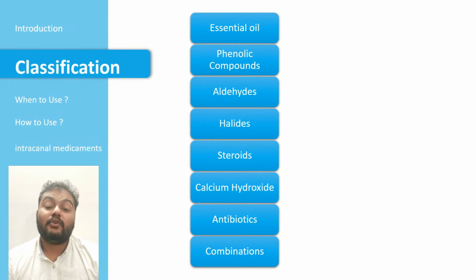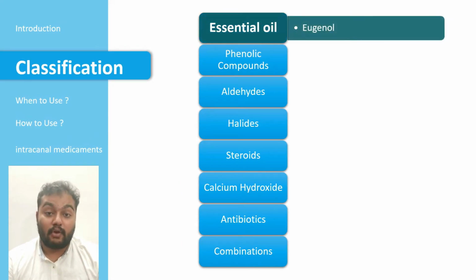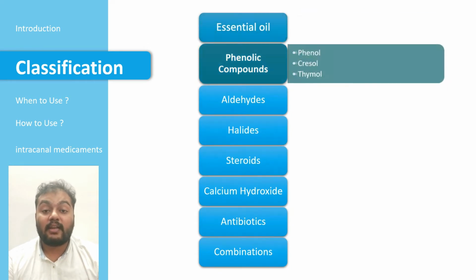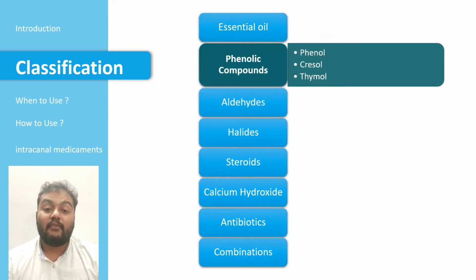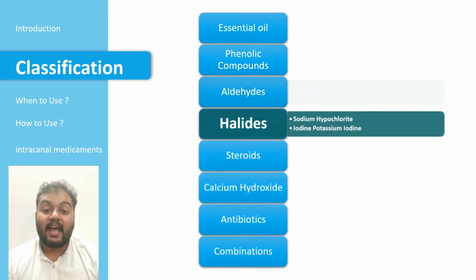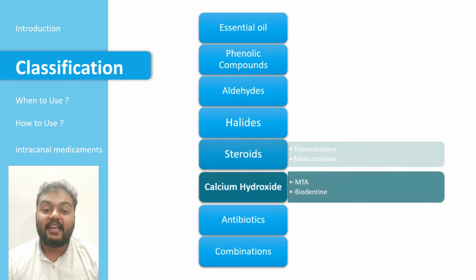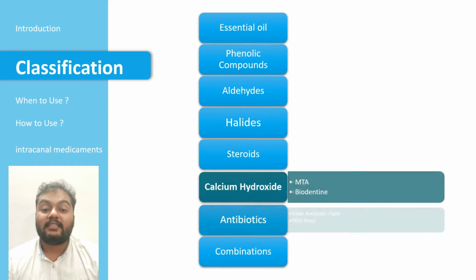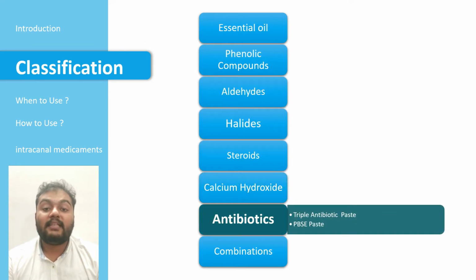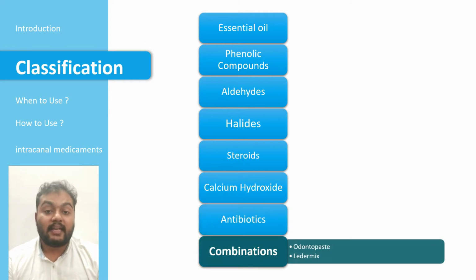Coming to the classification of intracanal medicaments. First one is essential oil, example eugenol. Phenolic compounds: phenol, cresol, thymol. Aldehydes: formaldehyde, glutaraldehyde. Halides: sodium hypochlorite, iodine, potassium iodine. Steroids: triamcinolone, methylprednisolone. Calcium hydroxide, MTA, Biodentine. Antibiotics: triple antibiotic paste, PBSC paste. A combination of the above medicaments can also be used, example Odontopaste, Ledermix.